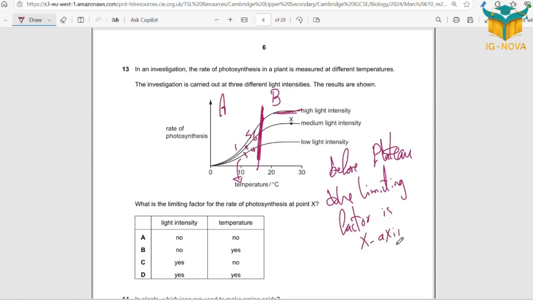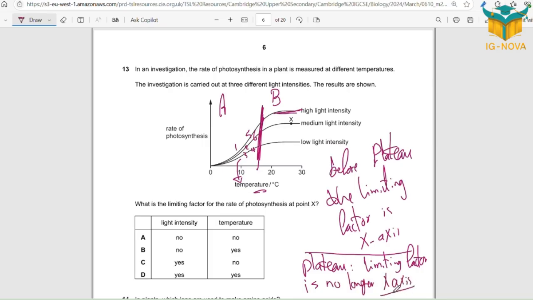So your temperature. What about after plateau or on plateau? If you reach plateau, the limiting factor is something else, or the x-axis is no longer the limiting factor.